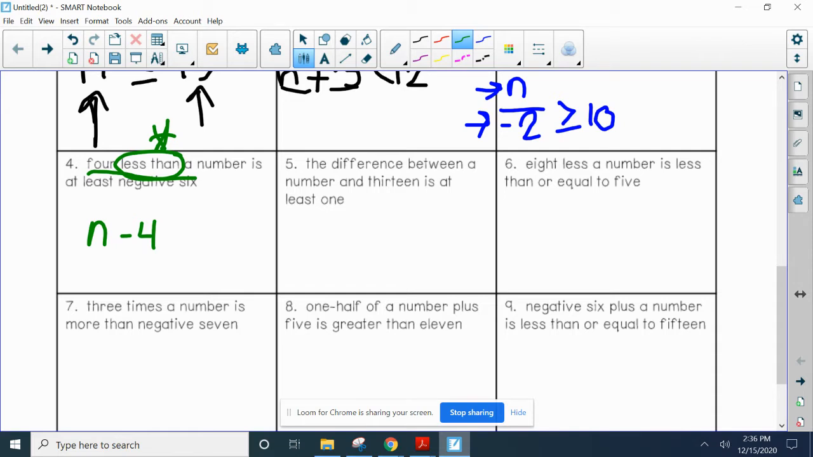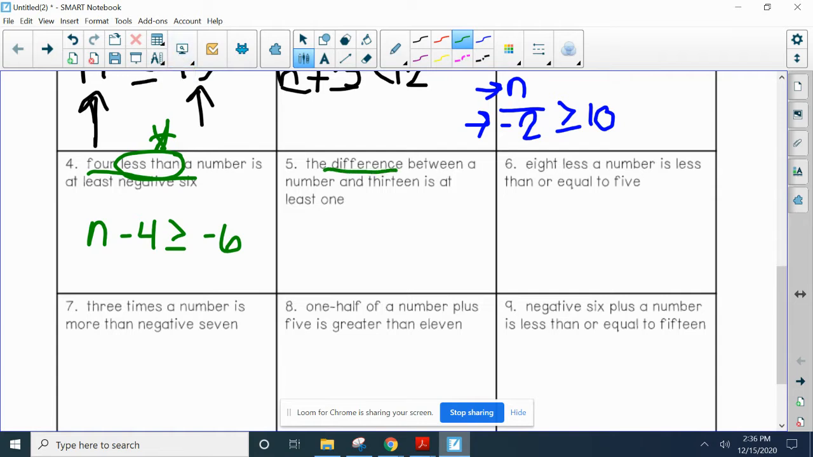So where did you see is at least on that chart? That's right, greater than or equal to -6. So it can be that, but that's the smallest it can be.